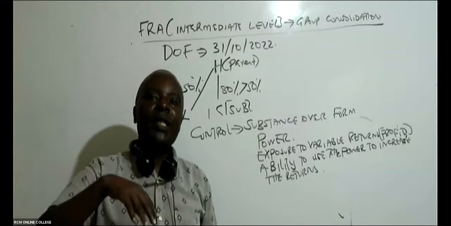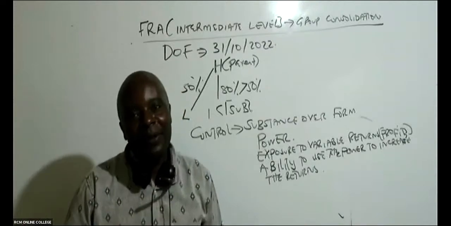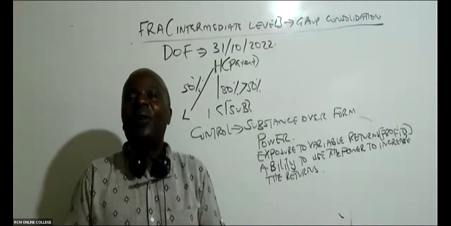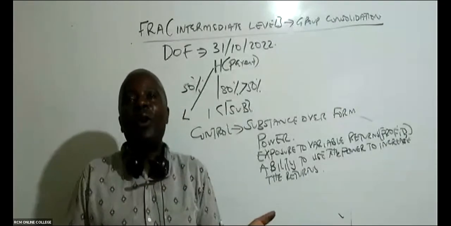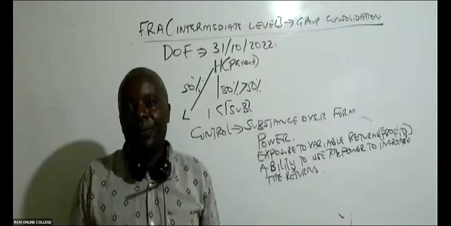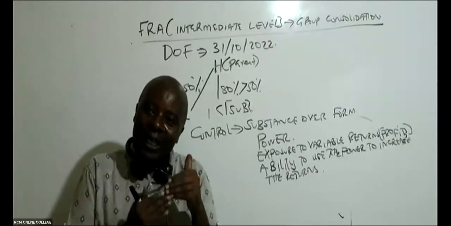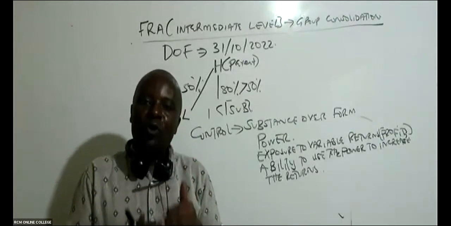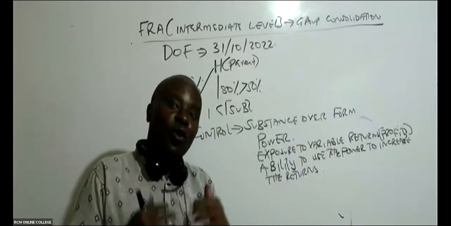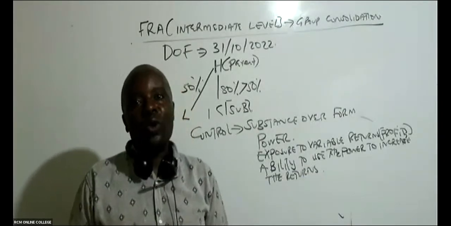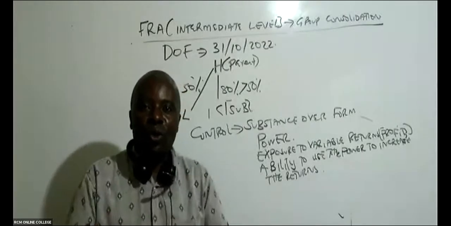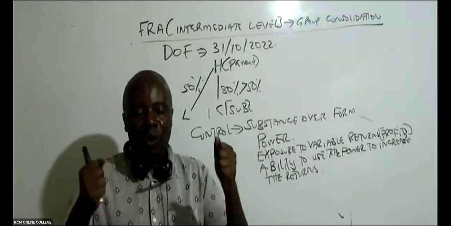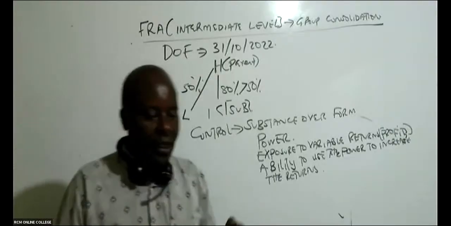There are very rich people who will simply come and buy. They've bought, say, like 80% of RCM Online College, but they're not bothered. They don't even want to come for board meetings. So in that case, your power is not really helping the company, because you must be able to come to board meetings. You must be able to do what we call cost control. You must really be seen to be in control for you to come and say this is your subsidiary.